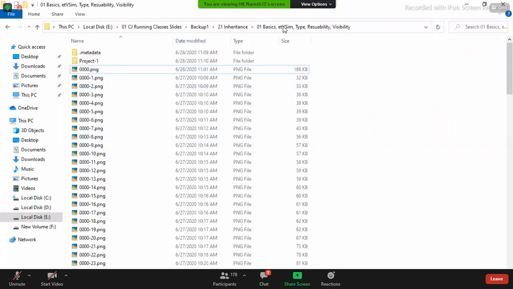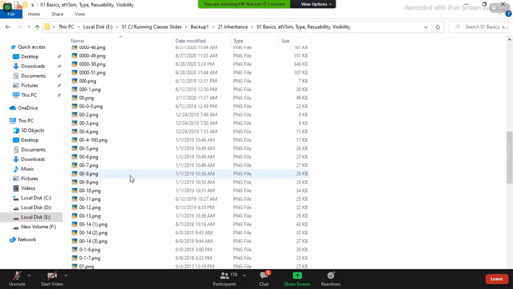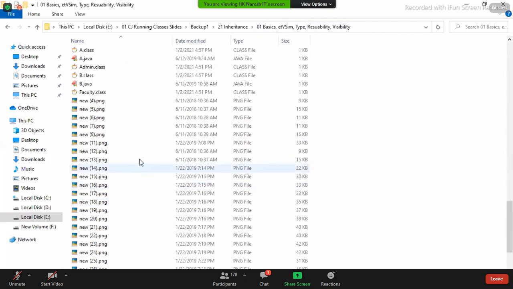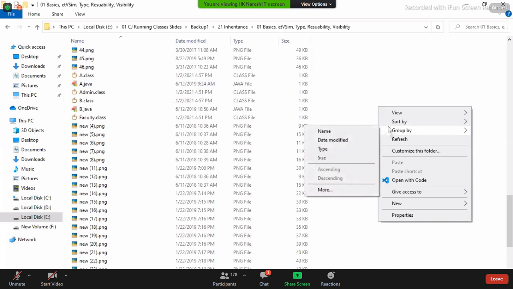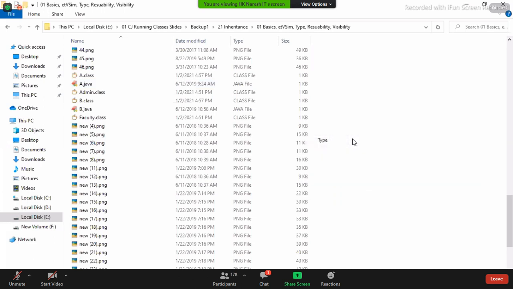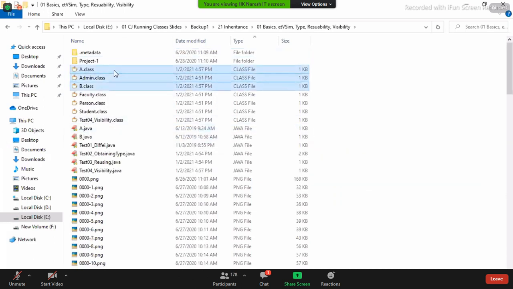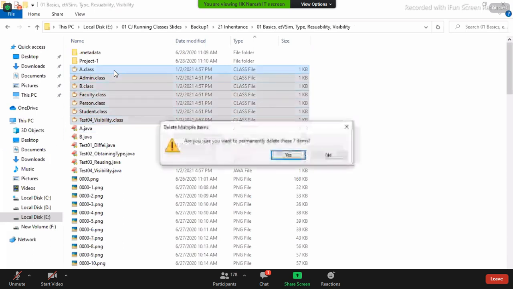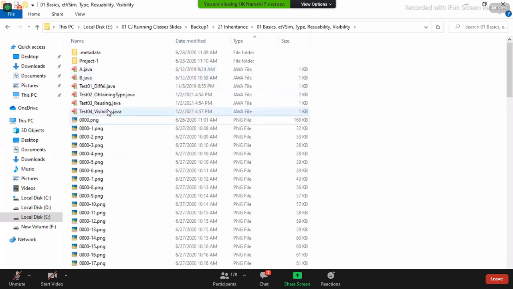Okay, I want to show you two programs. The first program is just to show you just reusability. First I want you to understand just reusability, then I will help you understand the complete project.